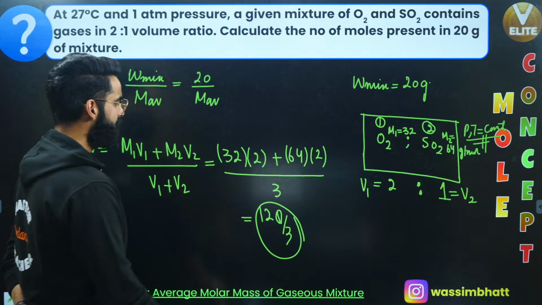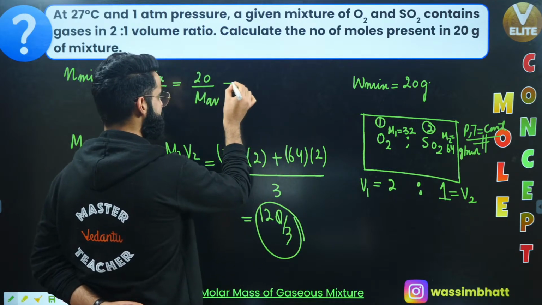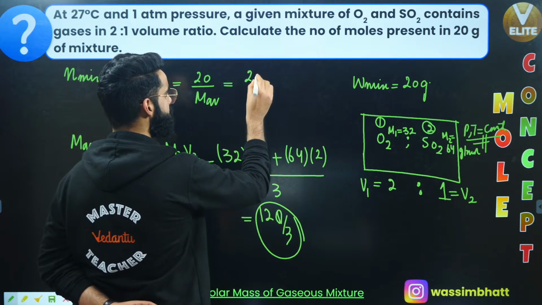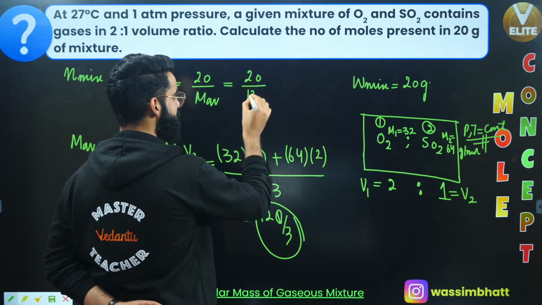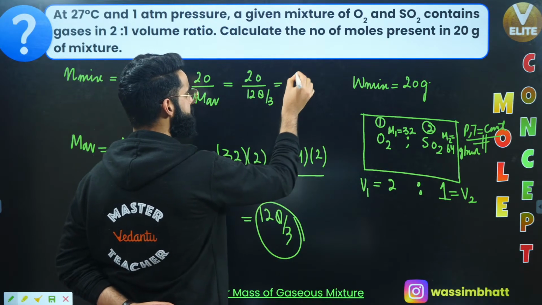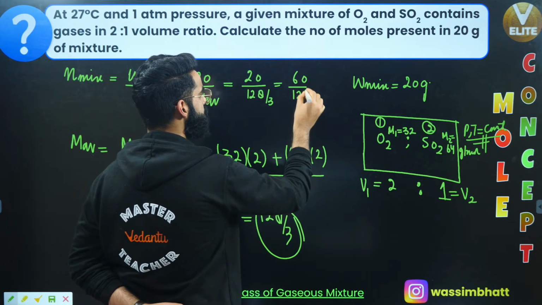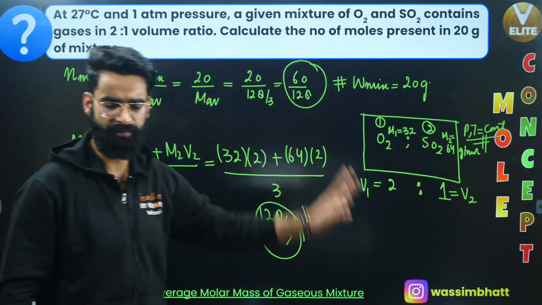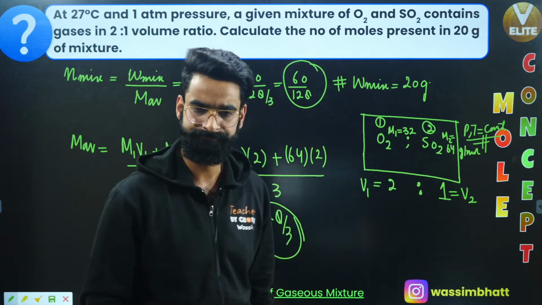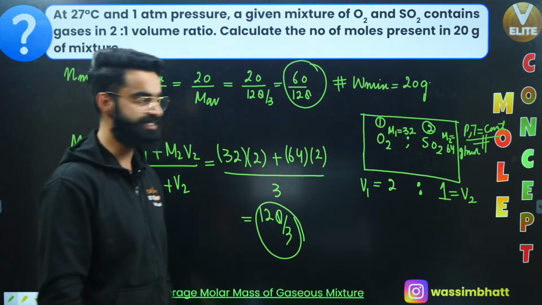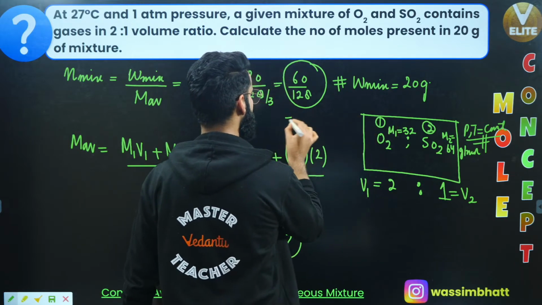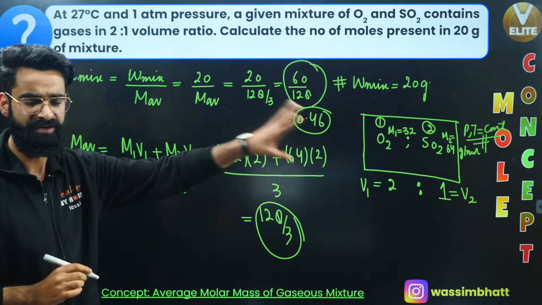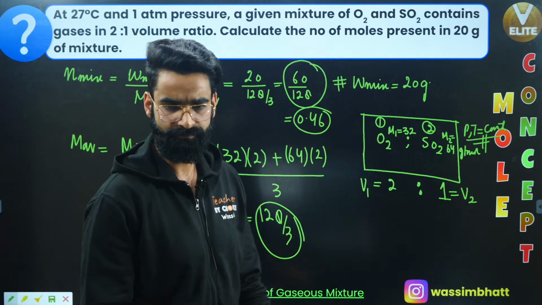Okay. Well, people, since we have calculated the average molar mass of the gaseous mixture, I'm going to put the value of average molar mass of the gaseous mixture in this equation. It's going to be 20 divided by average molar mass of the gaseous mixture, which is 128 by 3. So the value simply will come out to be 60 divided by 128. So this many total moles we have got in this 20 grams of mixture right now as per the equation, yeah? Exactly, the value comes out to be 0.46, yeah? People are saying the value comes out to be 0.46. So total there will be 0.46 moles of the mixture present in 20 grams of it, yeah?